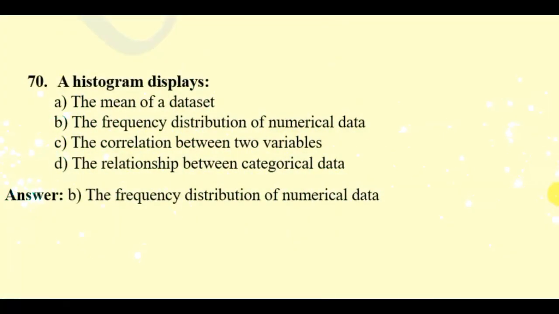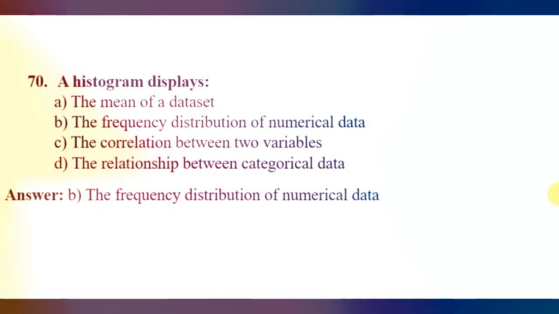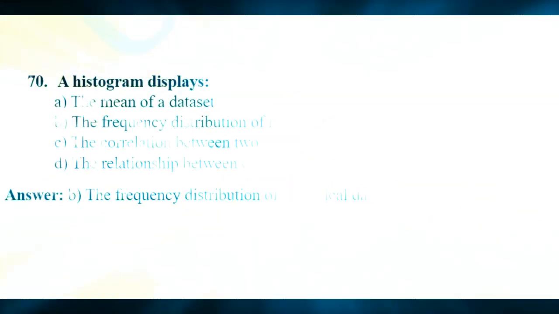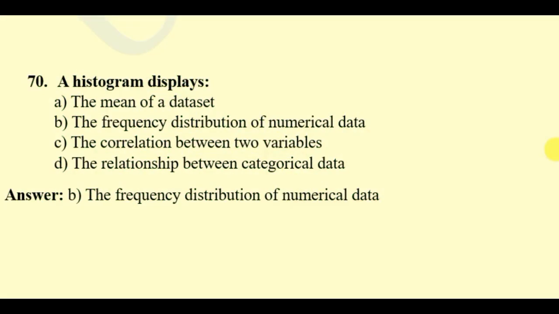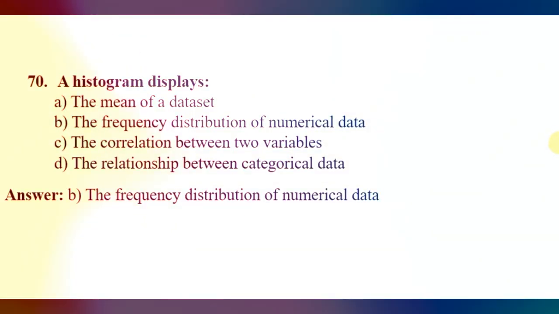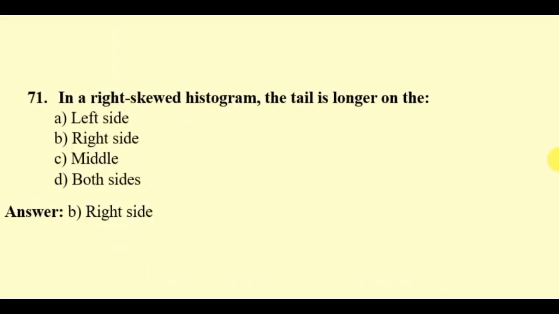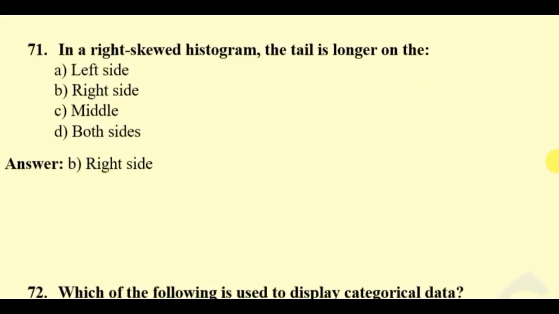Question 70. A histogram displays the mean of a dataset, the frequency distribution of numerical data, the correlation between two variables, or the relationship between categorical data. Here the right answer will be the frequency distribution of numerical data. Question 71. In a right skewed histogram, the tail is longer on the left side, right side, middle, or both sides. Here the right answer will be right side.